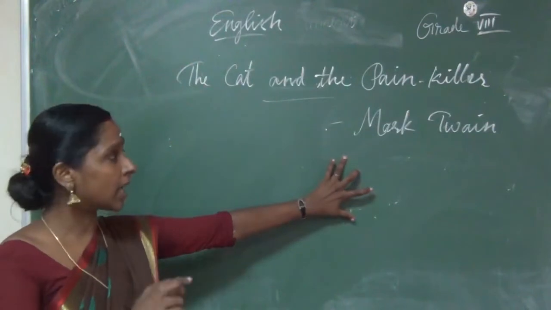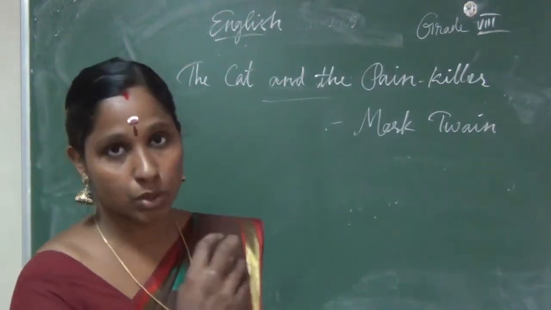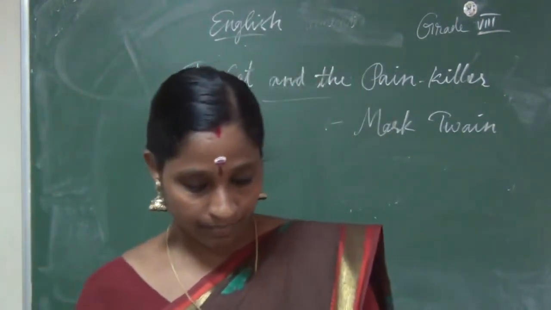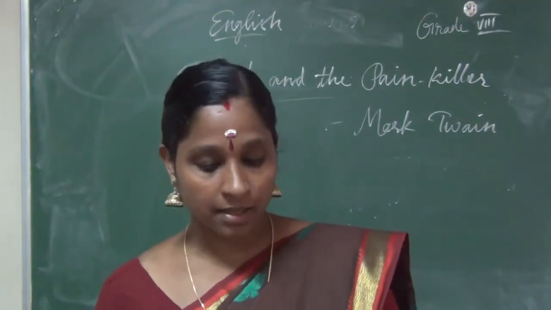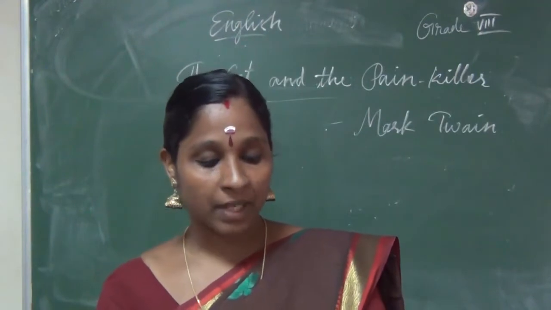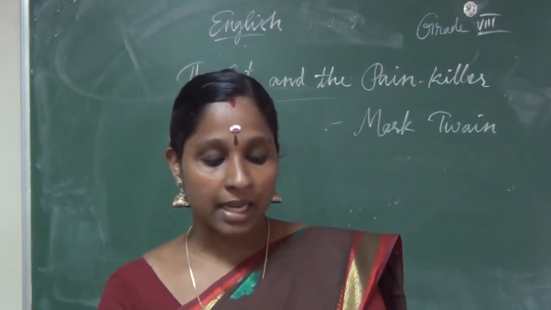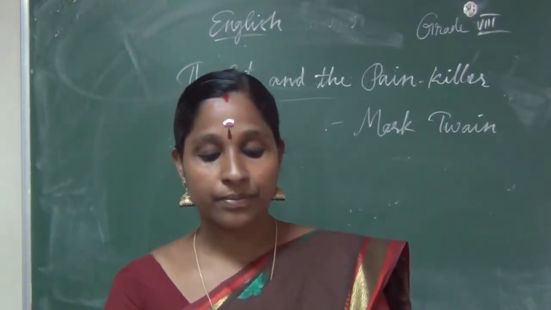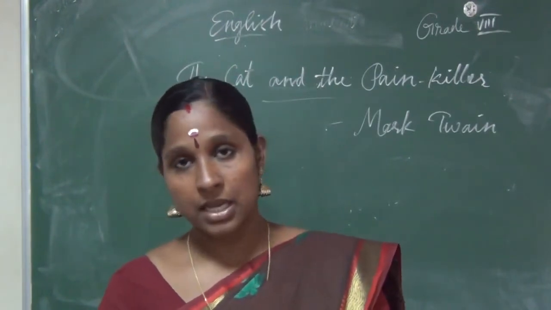Who's the author? Mark Twain. Who is Mark Twain? Page number 108. Supplementary, fourth unit. The Cat and the Painkiller, an extract from The Adventures of Tom Sawyer.